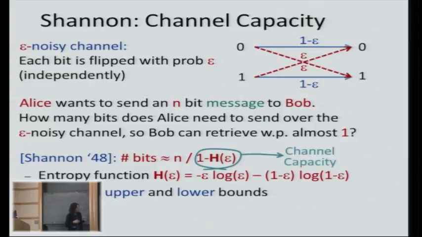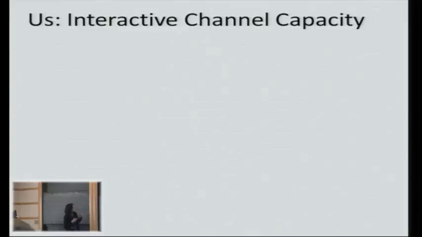This number, 1 minus h of epsilon, which is of course smaller than 1, is called the channel capacity. It's kind of the discounting factor of the channel. Basically, if you get a bit out of this channel, then this bit morally contains only 1 minus h of epsilon bits of information. So you got less than 1 bit of information because of the noise. So this was Shannon, and let me tell you about what we do.